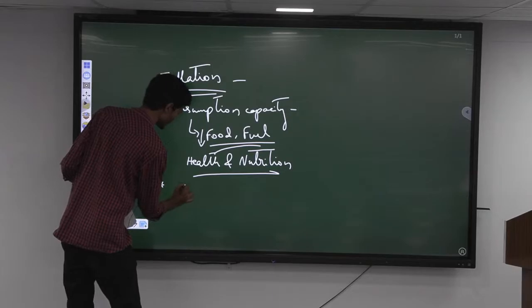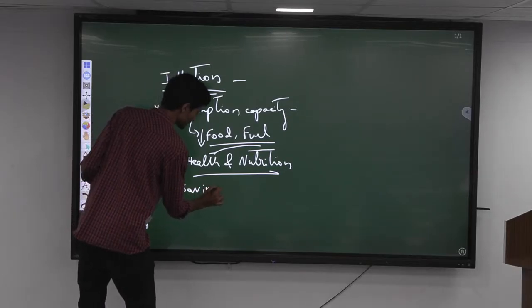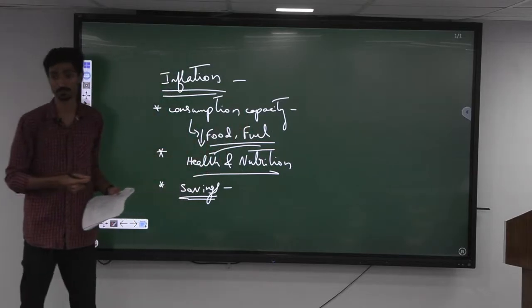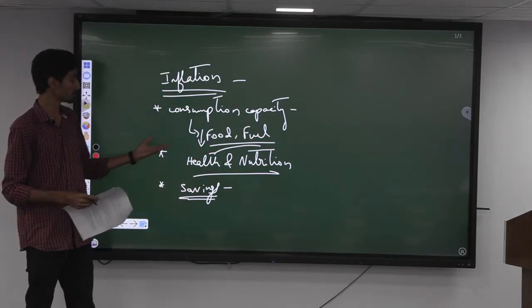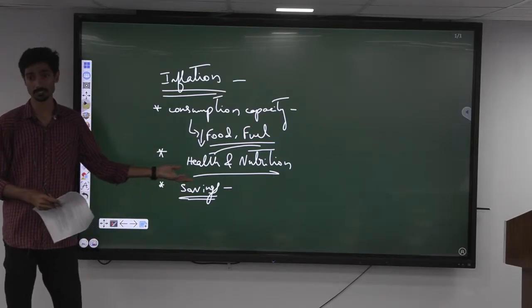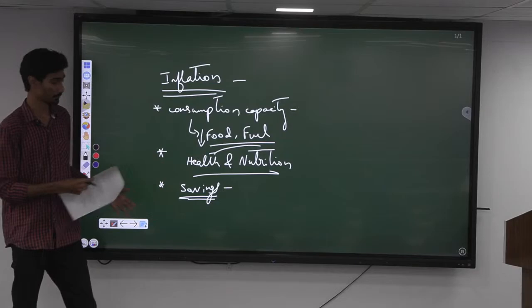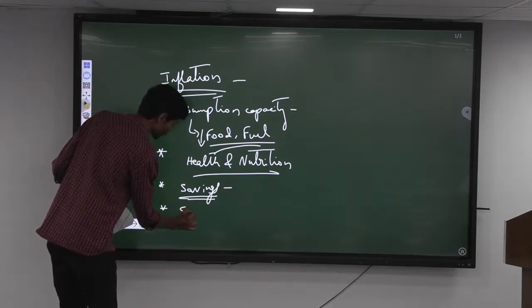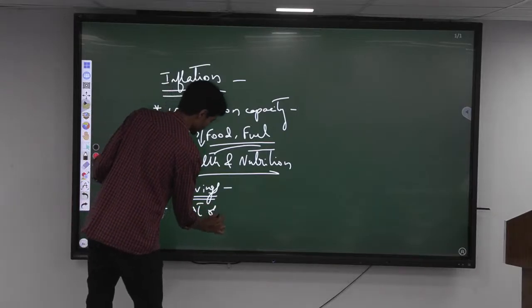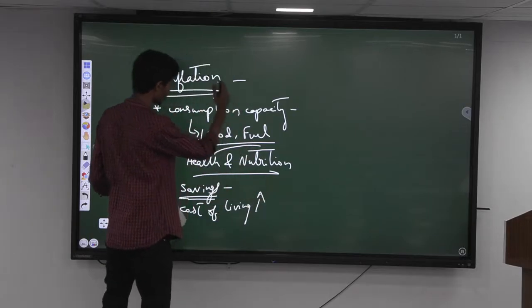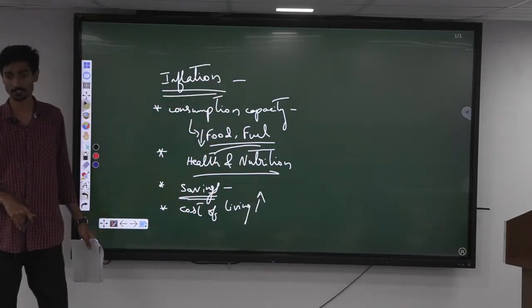Then more importantly, savings will get eroded, especially poor people rely mainly on their household savings. When there is inflation happening, the prices start increasing. As a result, they have to start spending more from their savings. As a result, savings will start eroding. That is one more point we can tell. Then cost of living increases overall or in general, right. So all these things will in a way lead to an increase in the cost of living.